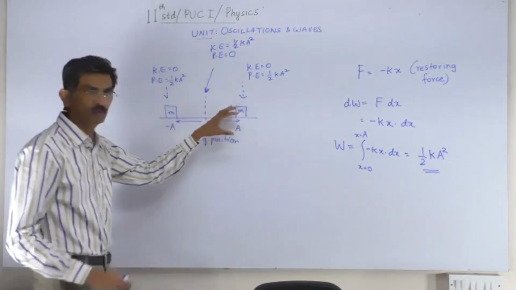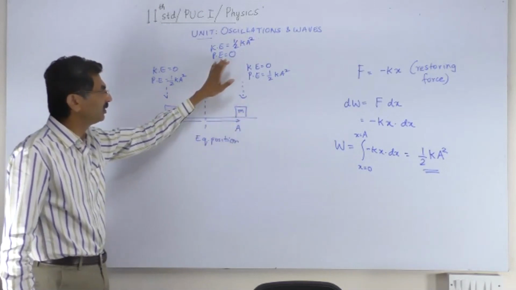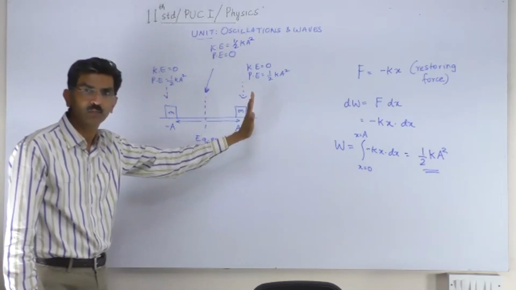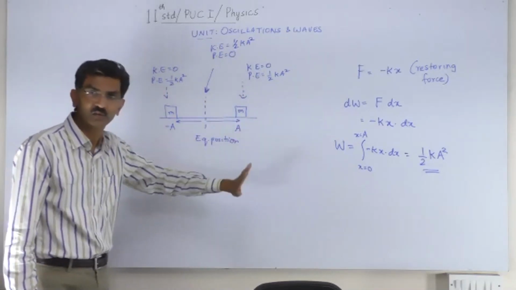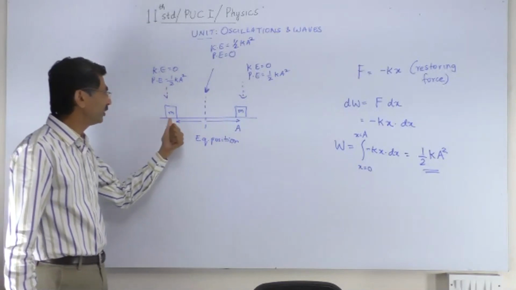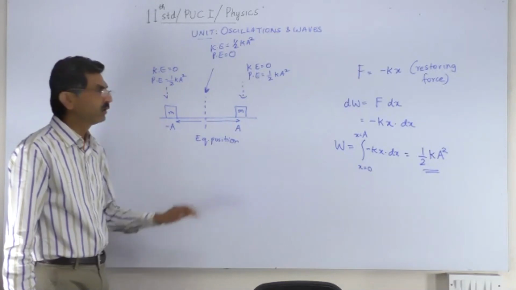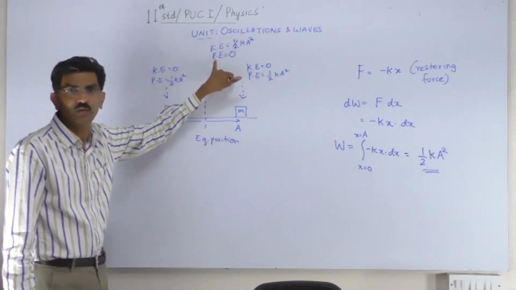So this is how the energy of the body consists of potential energy and kinetic energy. At the two extreme ends of the movement of the body, the potential energy is the highest. Kinetic energy is 0 here, is 0 here. But at the equilibrium position, the kinetic energy is the highest and the potential energy is 0.